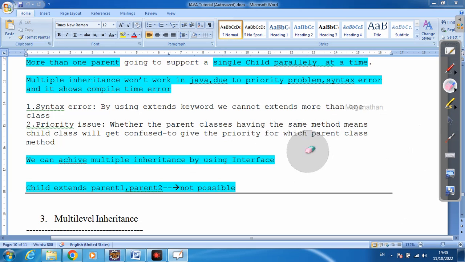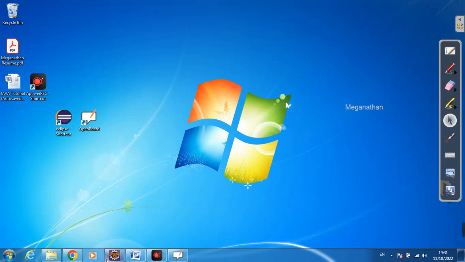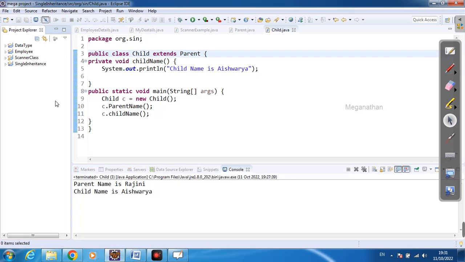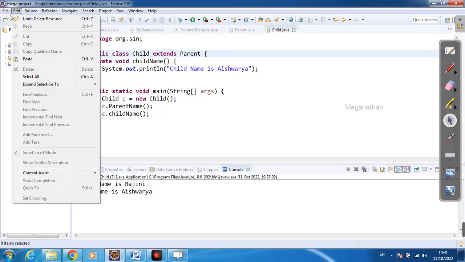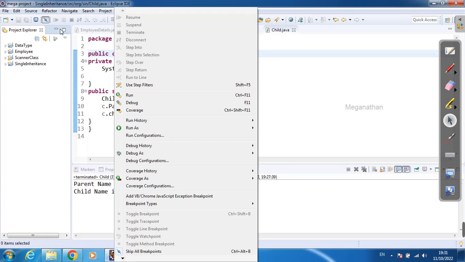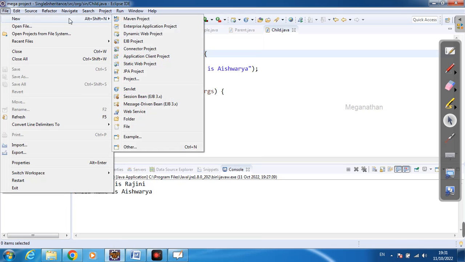So we can see one example in Eclipse, whether it is accepted or it creates some error like that, right? So I'm going to create one new project.